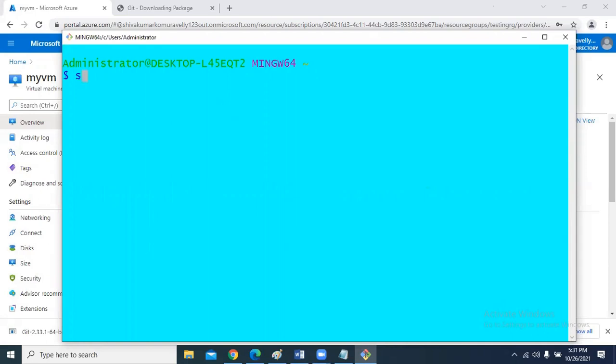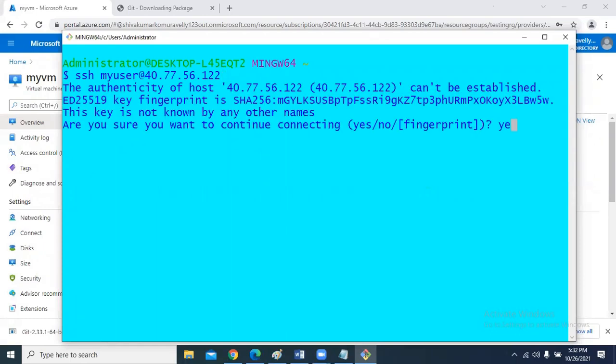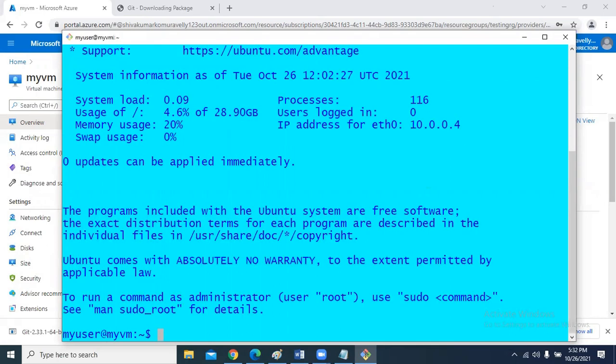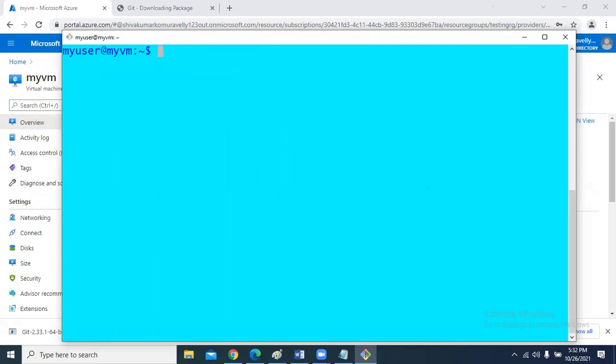From your Git Bash, use SSH with the username I have given, my user, at the public IP address. Say yes. Now I am inside the virtual machine.